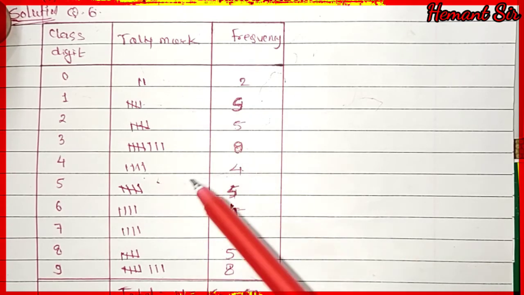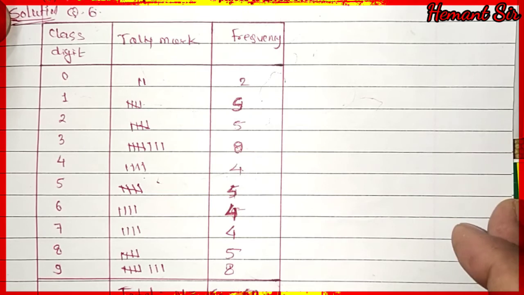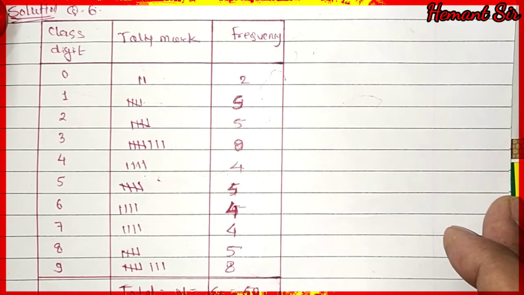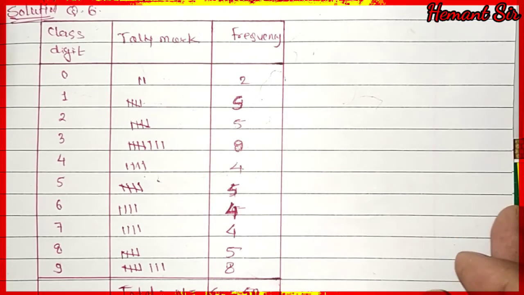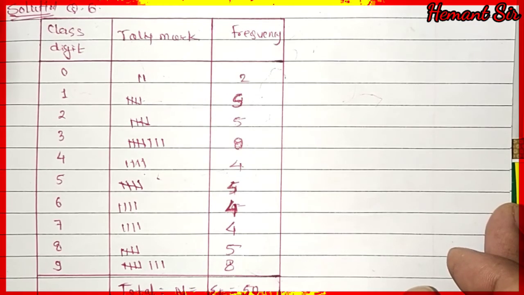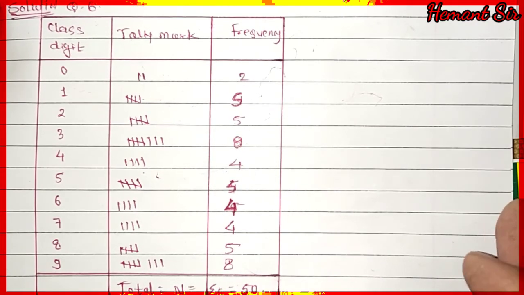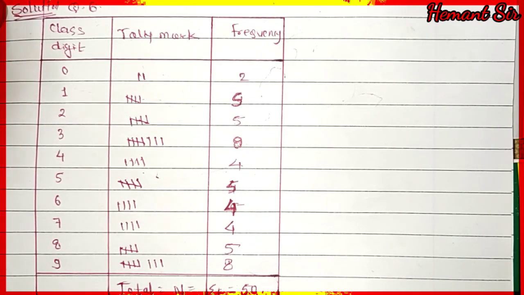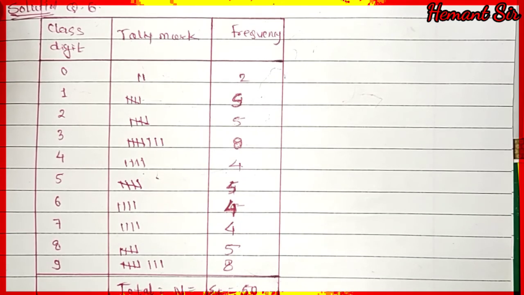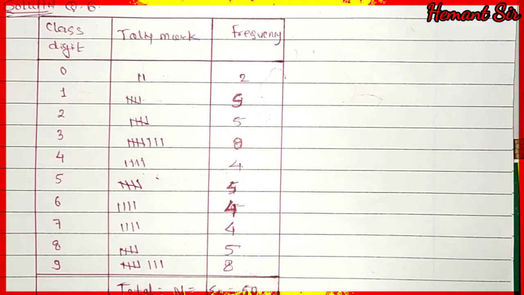So this is the frequency distribution table for the value of pi, for the 50 decimal digits after the decimal point. This is the frequency distribution table of the numbers of question number 6. If you want, you can write it down or take a screenshot. This is the way we have to construct a distribution table for question number 6. So write it down now.